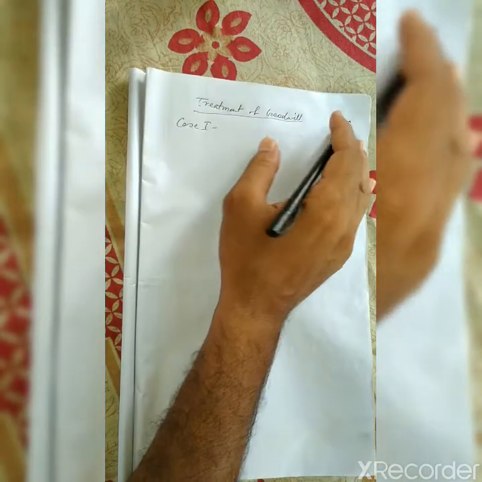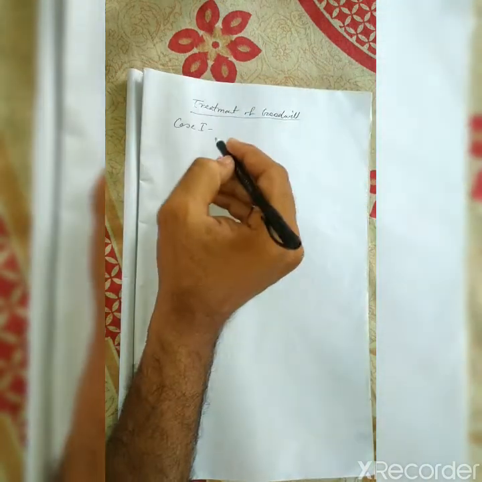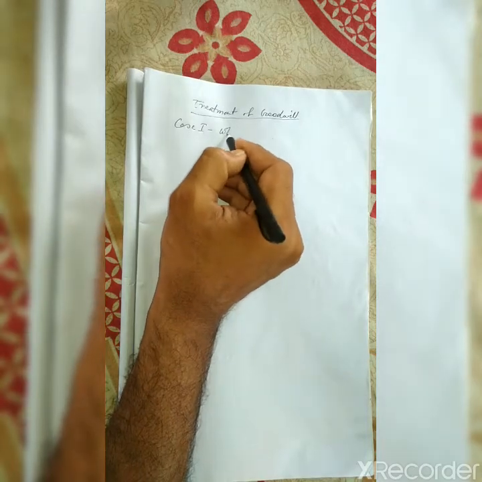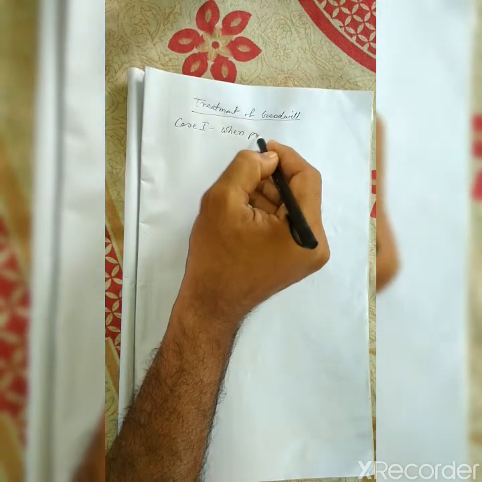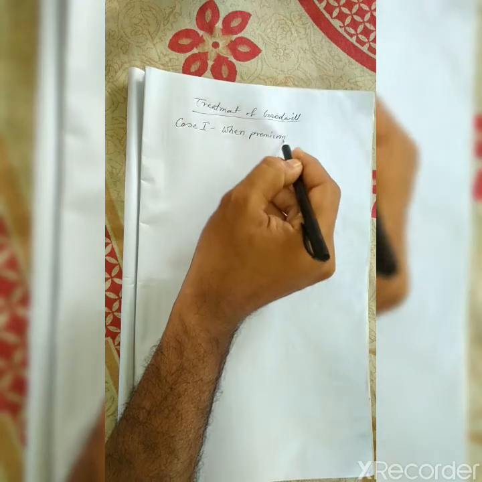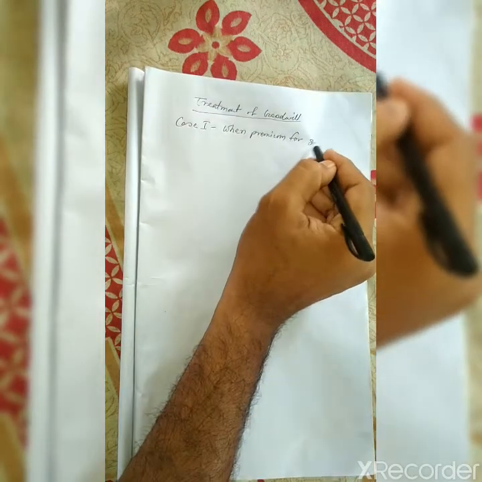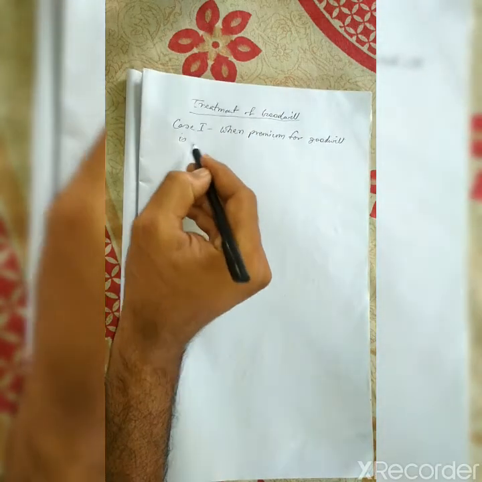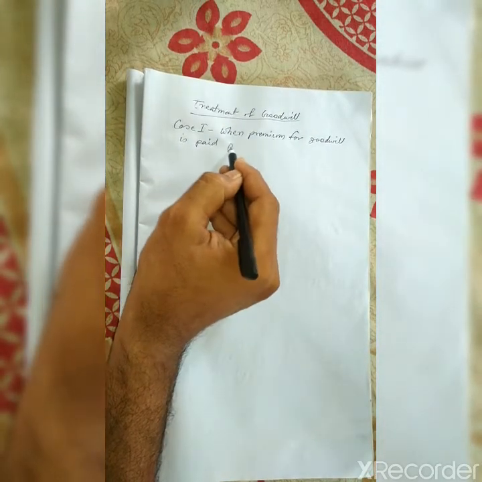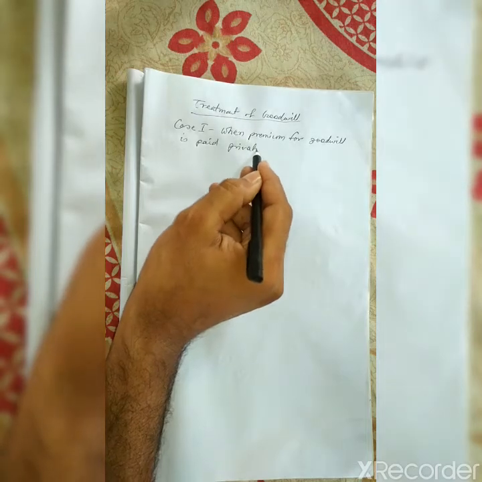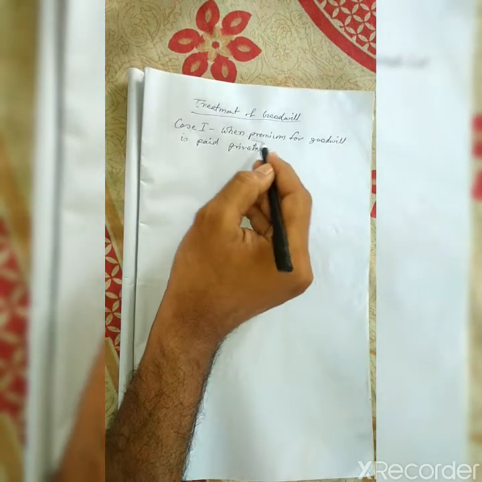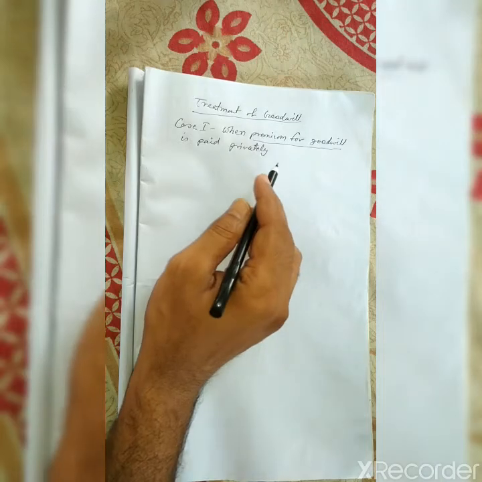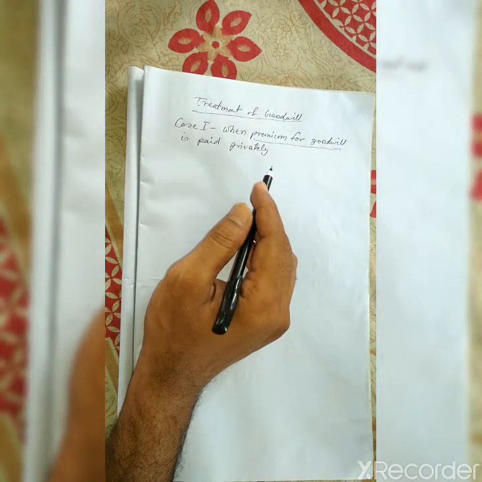Case 1 is when premium for goodwill is paid privately. Premium for goodwill means that part of goodwill which is brought by the new partner.